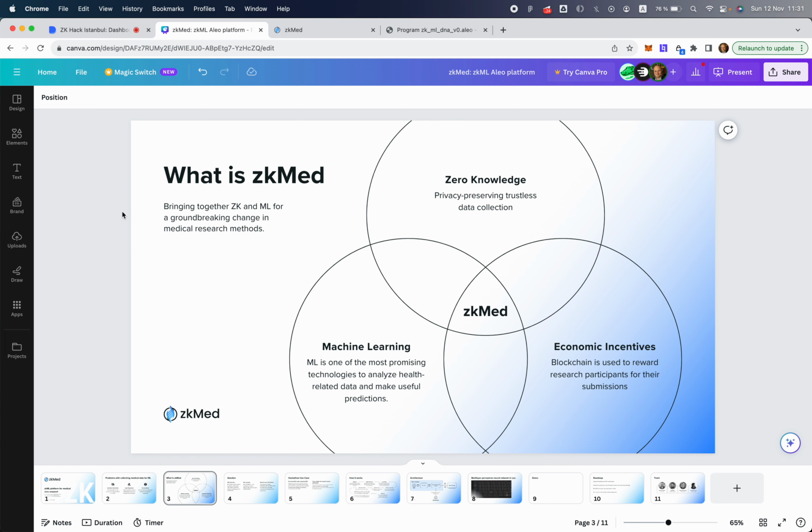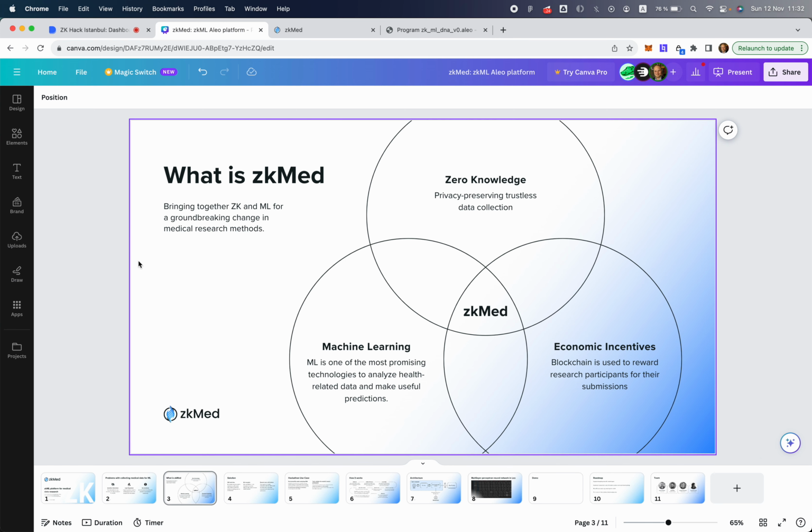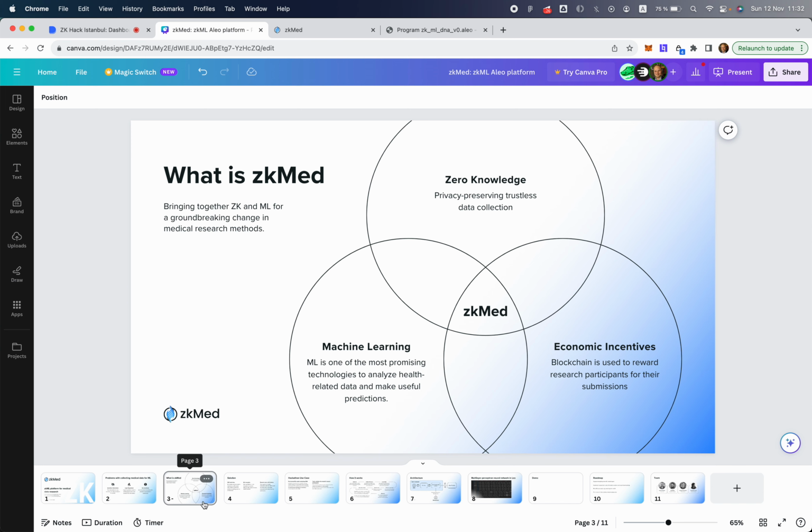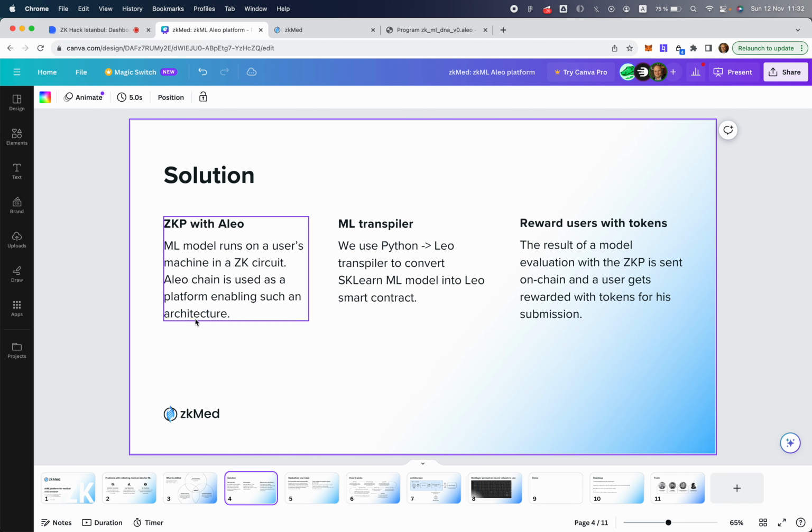Okay, so what is zkMed? This is an intersection of zero knowledge, which allows us to build privacy-preserving, trustless data collection, and machine learning, one of the most promising technologies to analyze and predict health issues. And there are economic incentives built in blockchain tech that allow us to organize user rewarding for their submissions. So this is the zkMed platform.